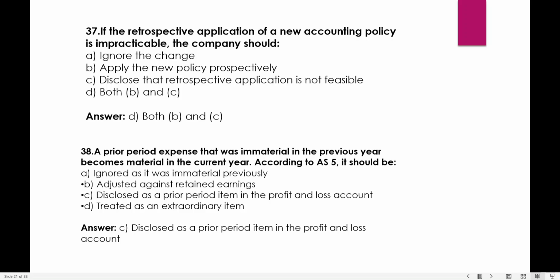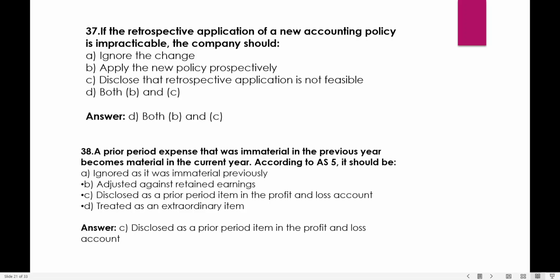ठीक है. A prior period expense that was immaterial in the previous year becomes material in the current year. पहले year में वो immaterial था, बस this year it became material. So according to AS-5, it should be ignored. It was immaterial previously. Adjusted against retained earnings.